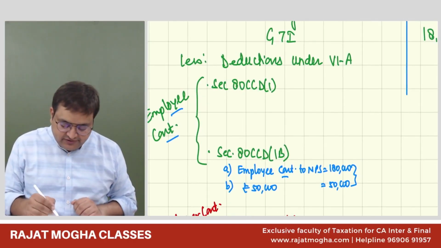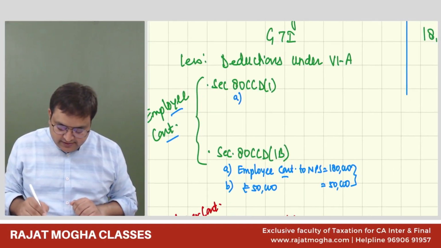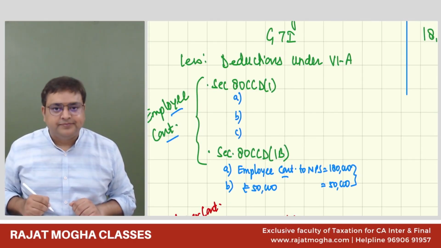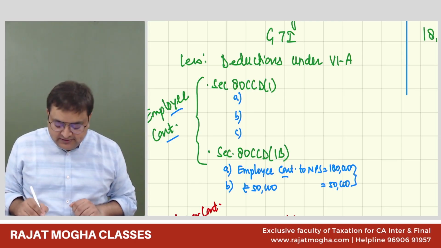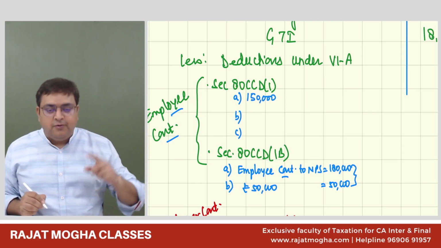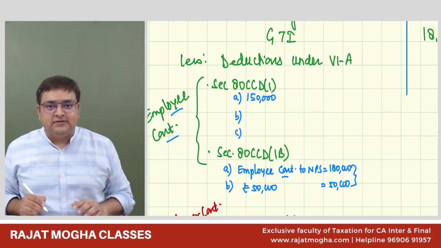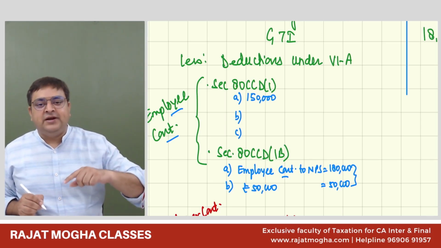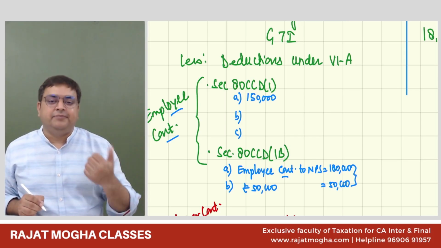There are actually three limits to it, A, B, C. First of all, there is an overall limit of 1,50,000 rupees. But this 1,50,000 it shares with 80C or 80CCC.